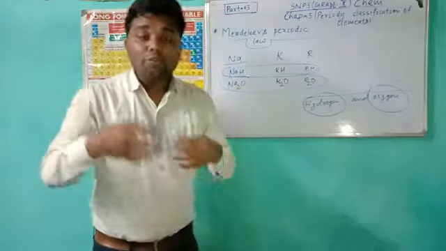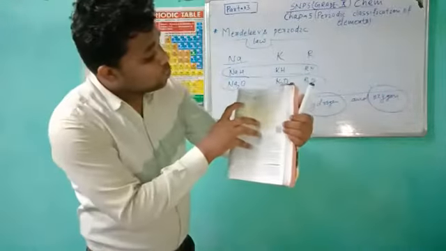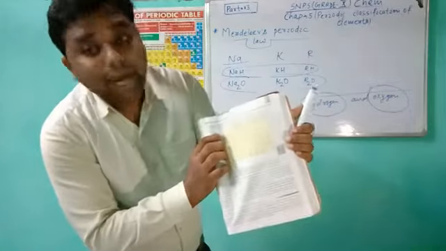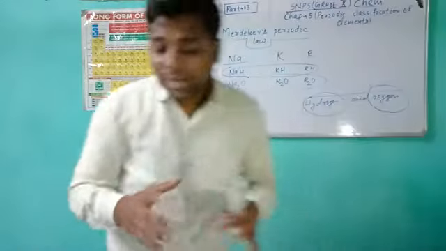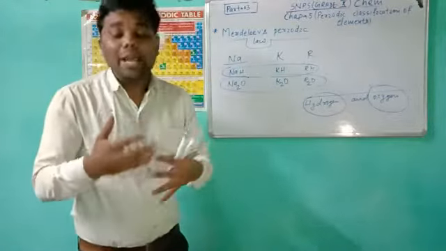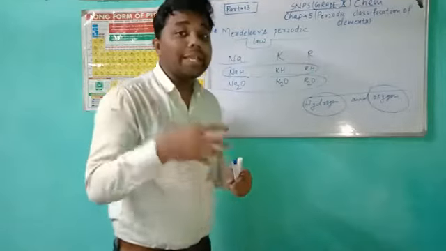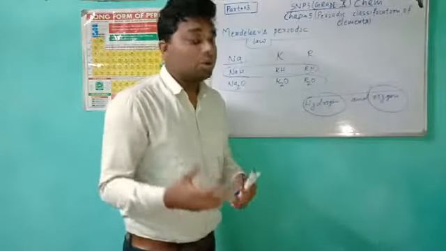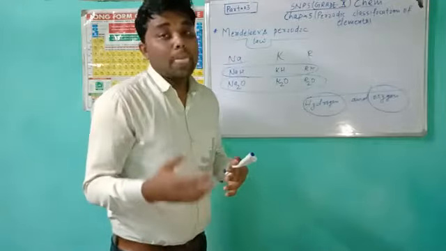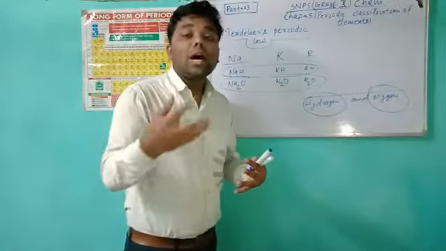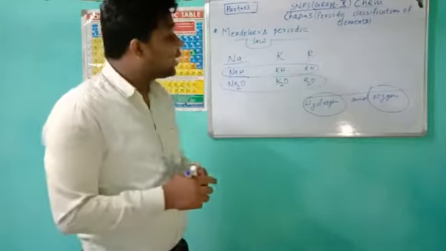Mendeleev used the formula of oxides and hydrides to group the elements together. This is clear to you. Why did he take oxides and hydrides? Because oxygen and hydrogen are very reactive and combine with other elements to form compounds. So this is very clear to you.